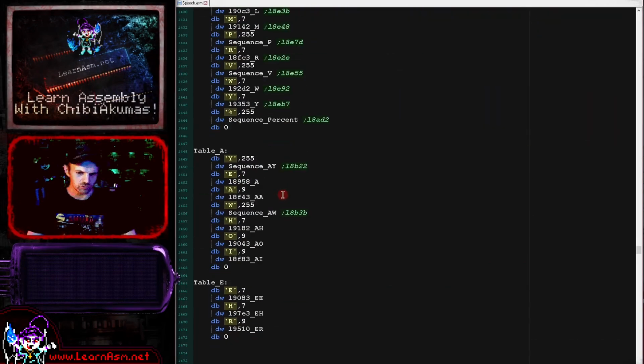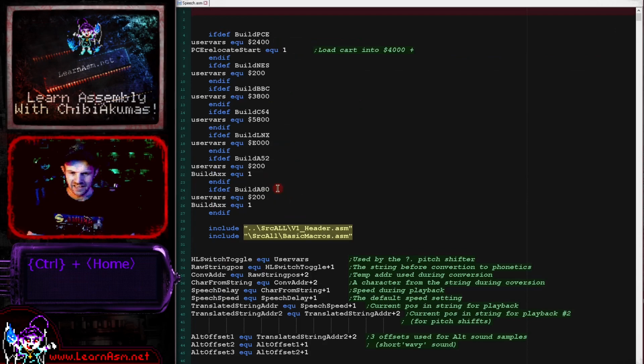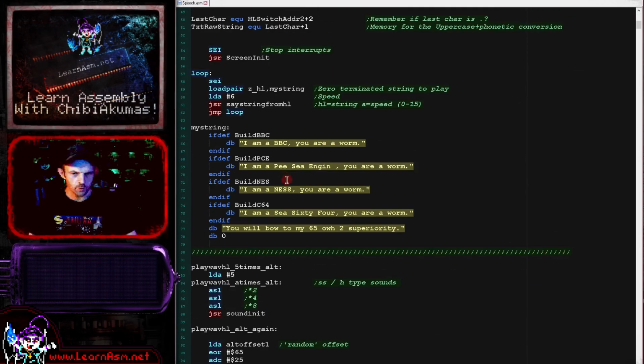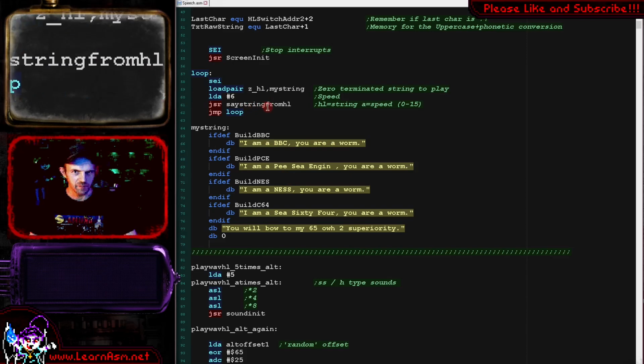Beyond that, you've got some stuff related to the wave samples that we're going to see in next time's lesson. So we're using the routine say string from HO to do the conversion.